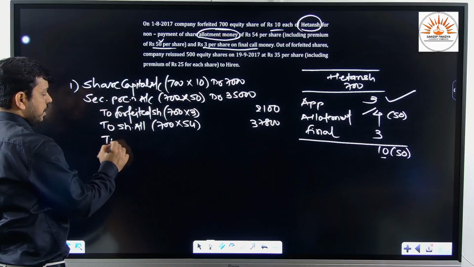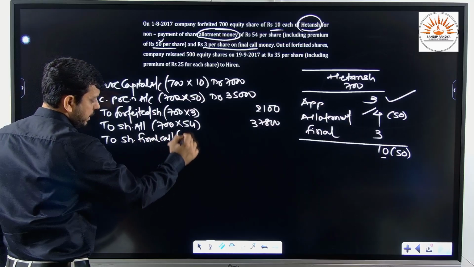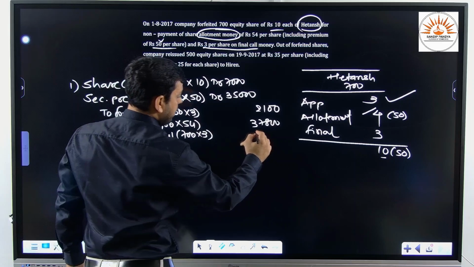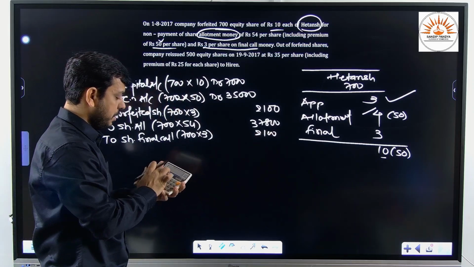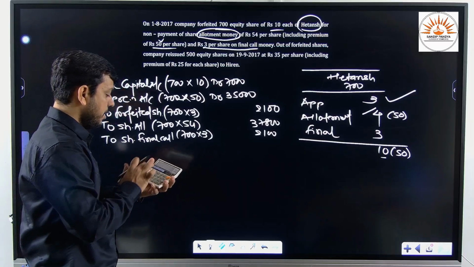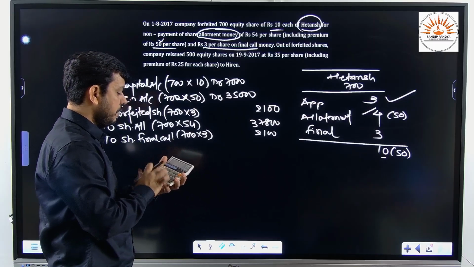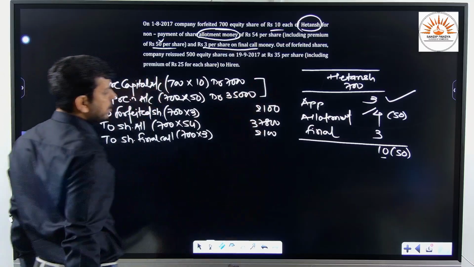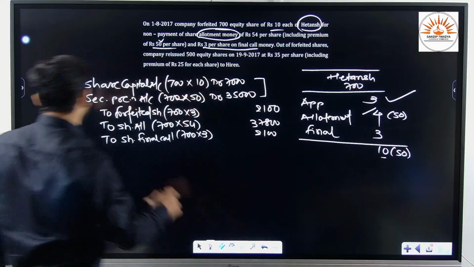And finally we shall write here share final call account, that is 700 into rupees 3. Again it will be 2100. So if we make the total, 2100 plus 37,800 plus 2100, it will be 42,000. If we make the total of the debit side, 35,000 plus 7,000, it will be 42,000. Fine. So this is the entry for forfeiture.